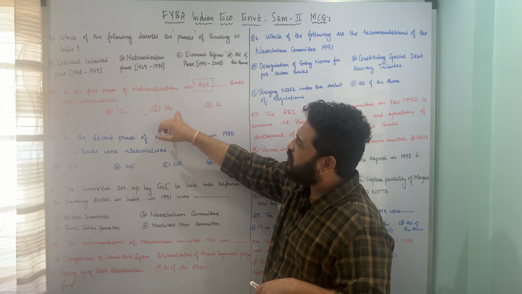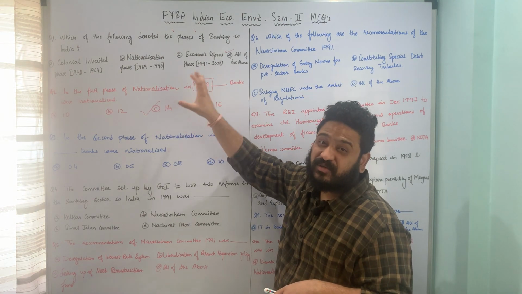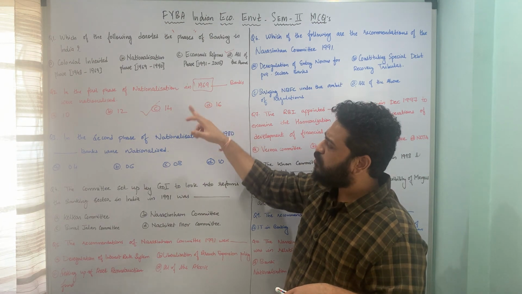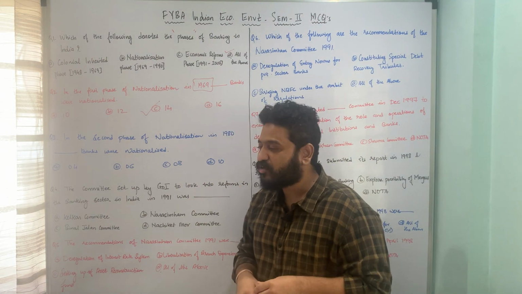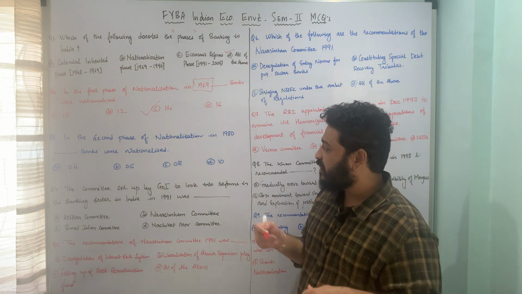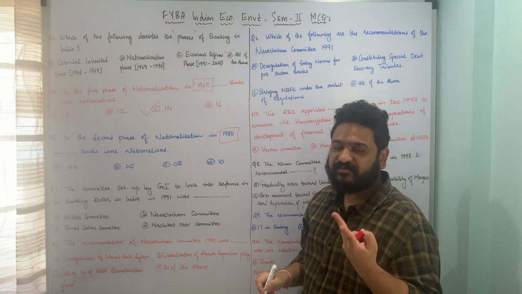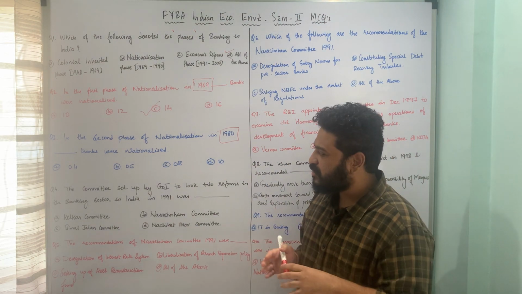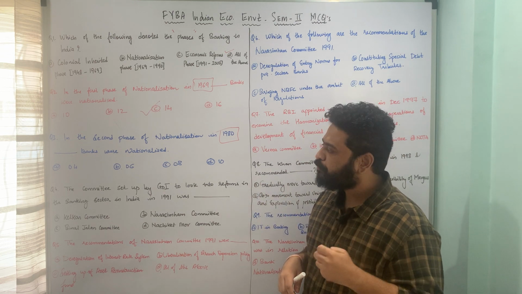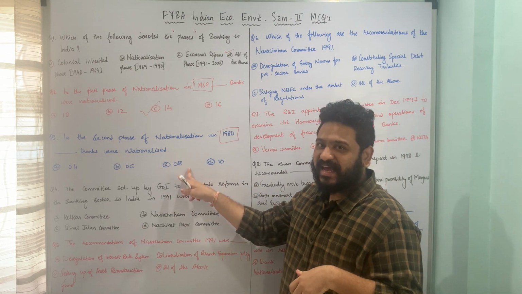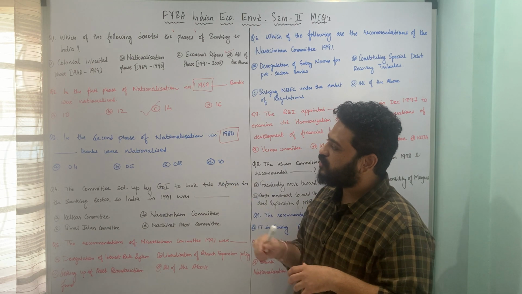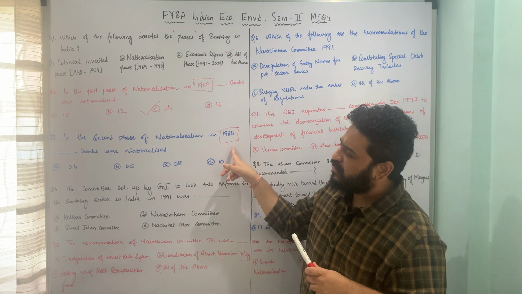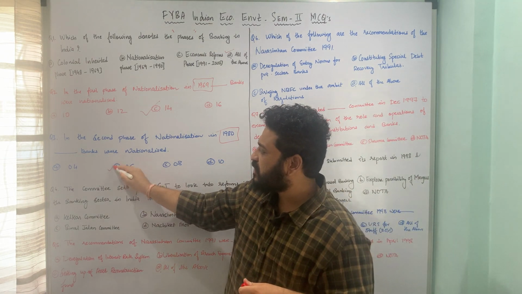I hope the question is clear, wherein we are looking at the nationalization from the first phase, mind you, and the first phase was 1969. Let us now move to the next one. The next one is in the second phase of nationalization in the year 1980. So the first was 1969, the second phase was 1980. How many banks were nationalized? The options are A4, B6, C8 and D10 banks. So here again, let us look at the phase. The phase is second. So in the second phase, only 6 banks were nationalized.